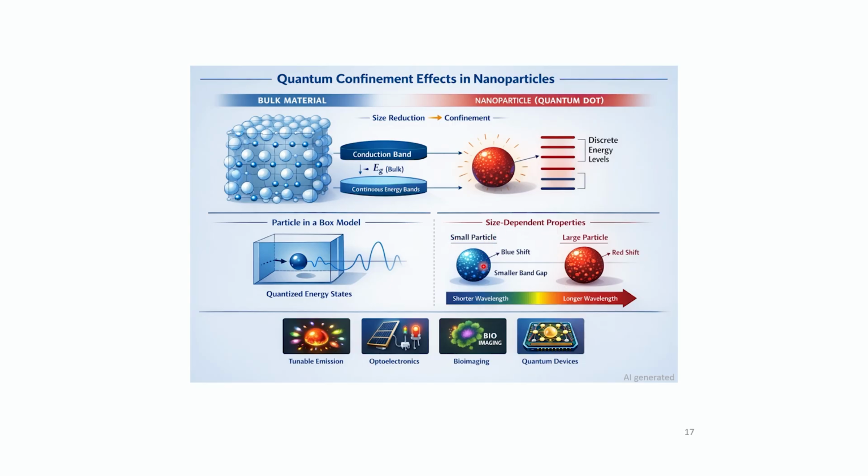So a smaller particle means blue shift and a larger particle means red shift. Smaller the particle, larger the band gap. Larger the particle, smaller the band gap. These properties are exploited for tunable emission, for optoelectronics, bioimaging and quantum devices.